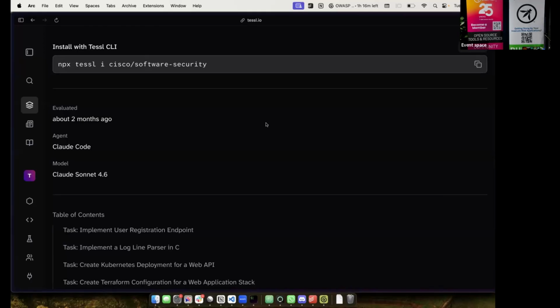This is more for guidance because different people are going to be using different models, and it's well worth running this. So you can use the CLI to run it with a model. In this case, it's going to be running on Claude Sonnet 4.6. If it runs that again, even 2 months later, because the context hasn't changed, it should do exactly the same thing, or with non-determinism, close enough.